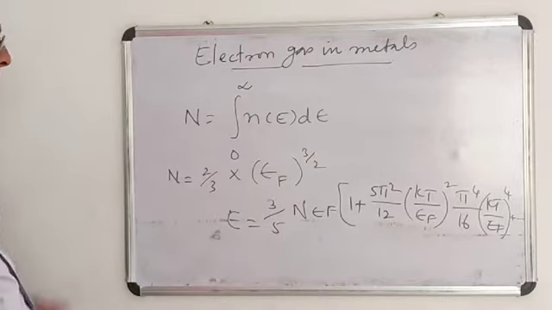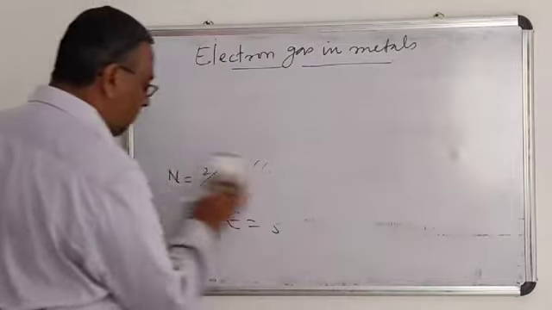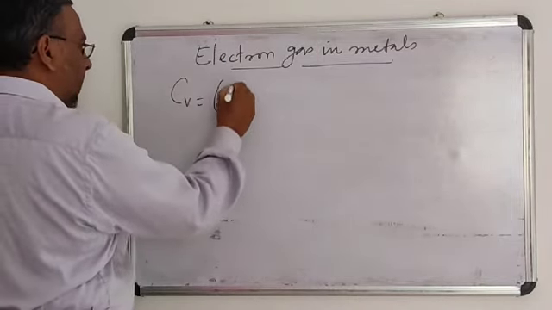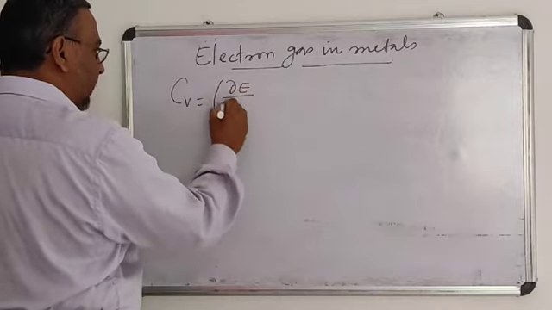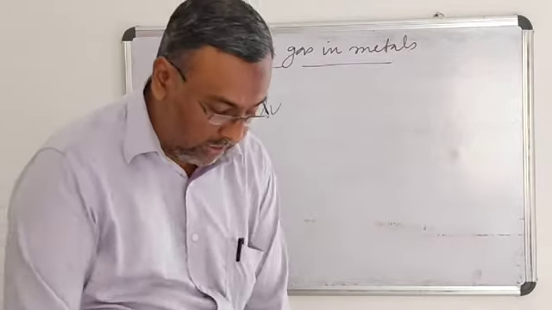We know how to calculate the heat capacity. What is heat capacity? The specific heat capacity is nothing but the rate of change of energy with respect to temperature at constant volume.